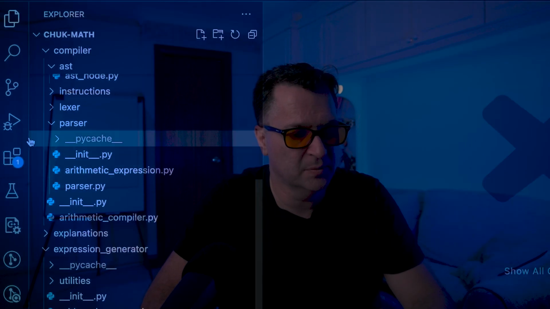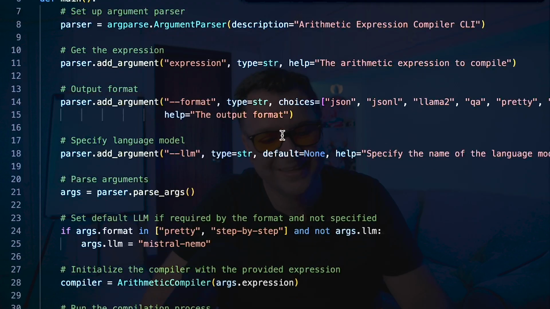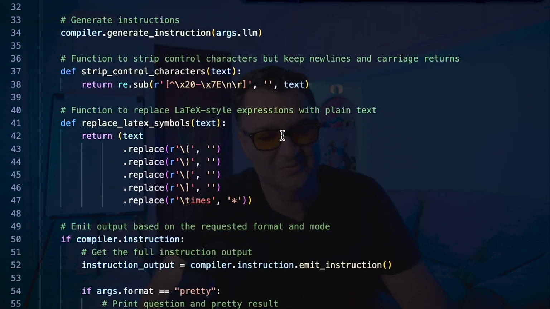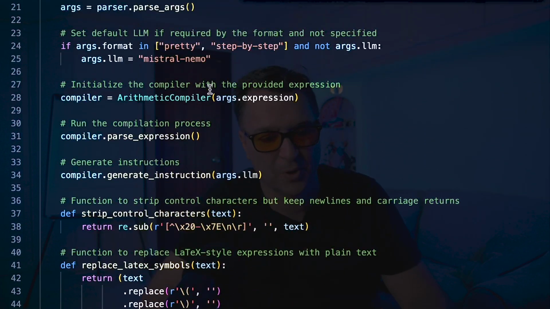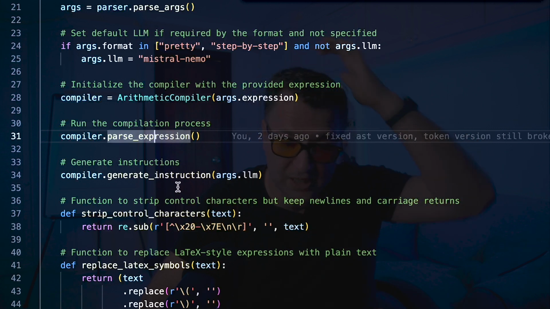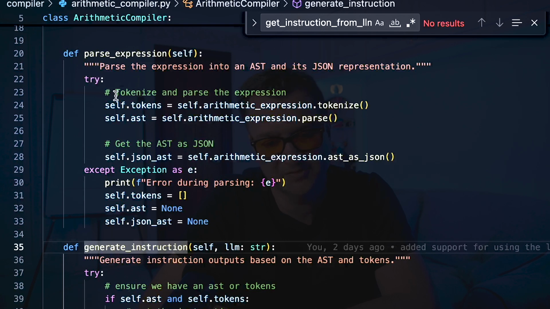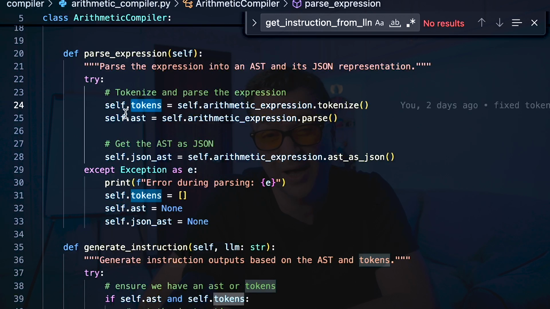So if I come in here and look at my main.py, this works exactly as all the other stuff that we showed a second ago. We run our arithmetic compiler. We call the parsing expression. And then once we've got our expression parsed, we will call the generate instruction. So as you can see, once I've parsed the expression, I've got my tokens and I've got my abstract syntax tree already within the compiler.